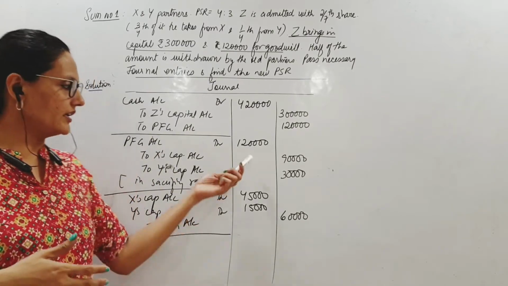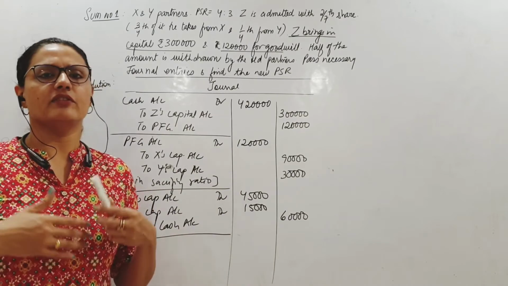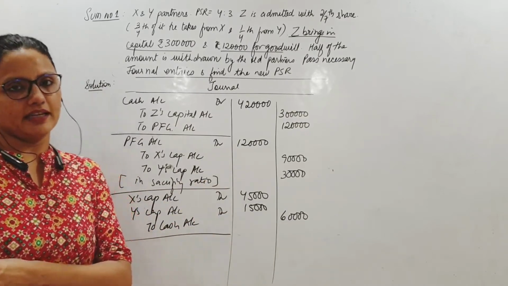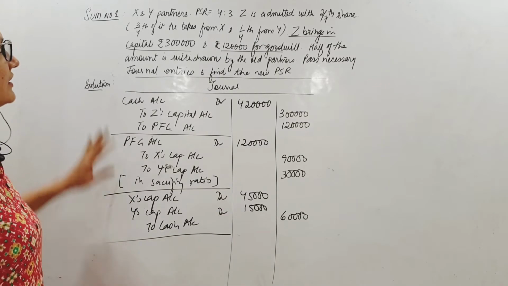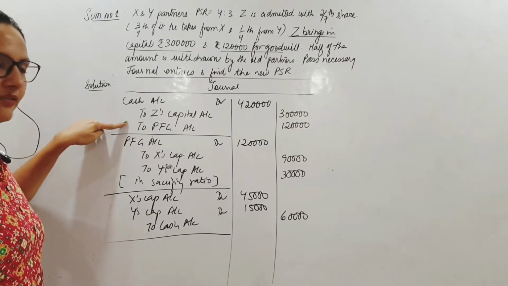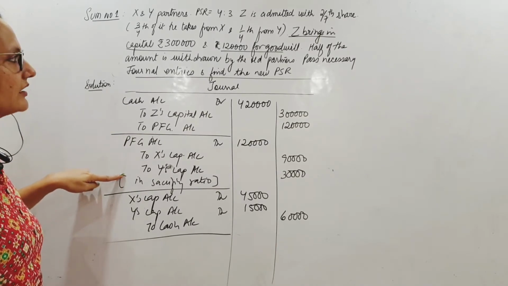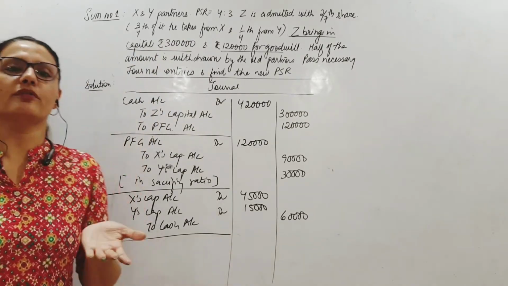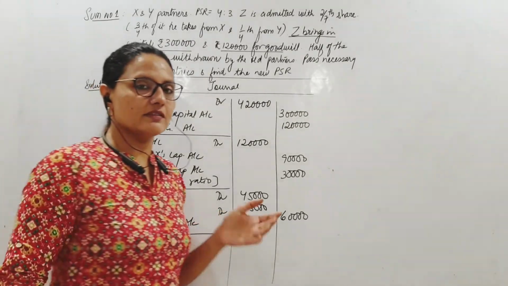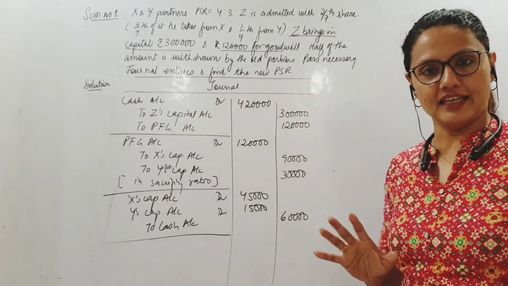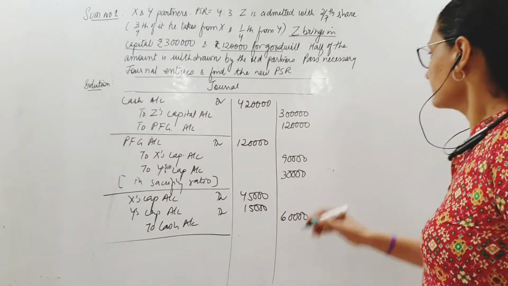Whatever they are entitled to get, they have withdrawn fully. They can withdraw partly, okay? Whatever is given in that sum, you will pass the entry according to that. So this done, we have done the entries for bringing in capital and PFG, distribution of PFG and sacrificing ratio, and the partners withdrawing their share of PFG. So we are just left with the calculation of the new profit sharing ratio. Let's do that as well.